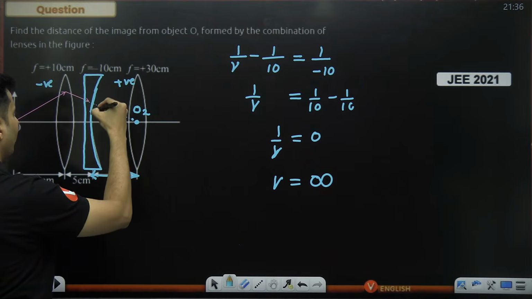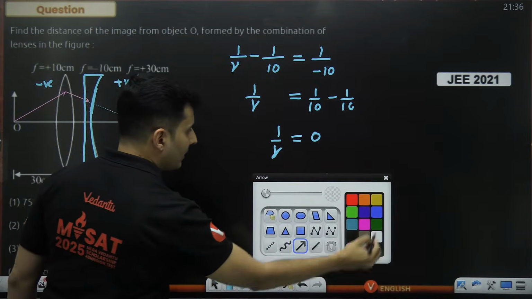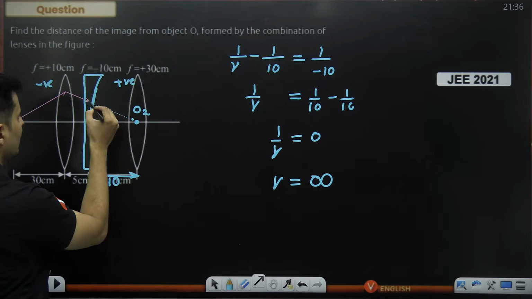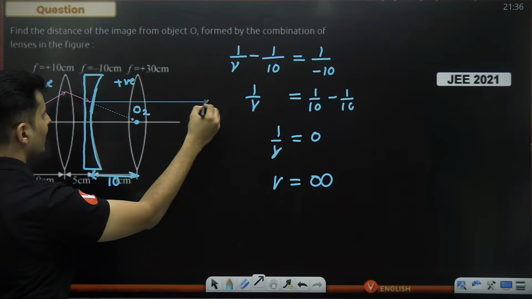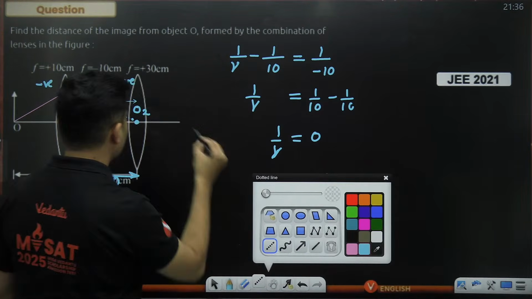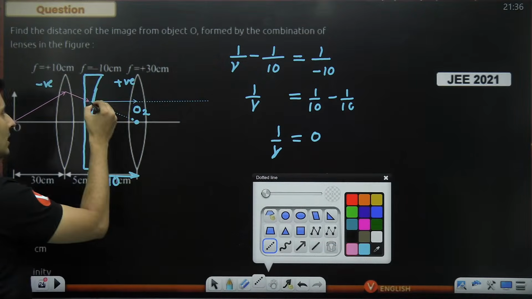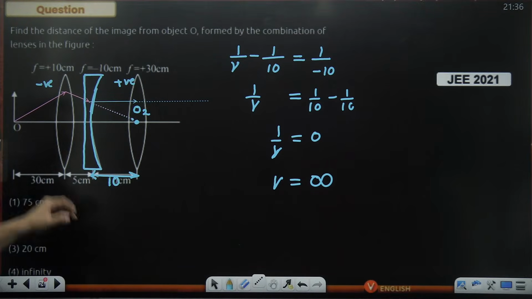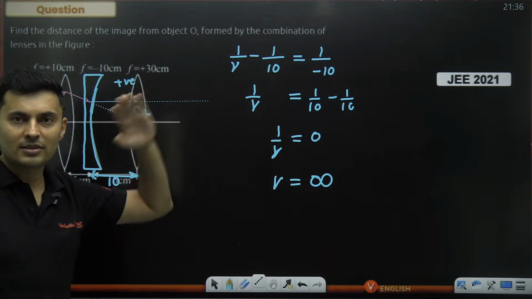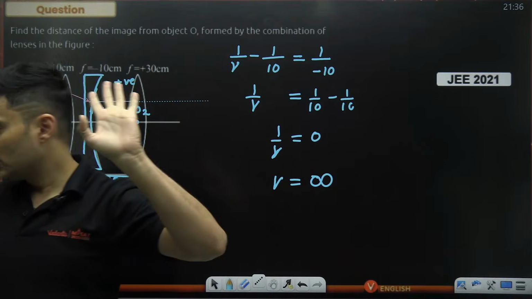But after the refraction at this particular point, what happened? The ray turned such that the image is formed at infinity, meaning the ray just went like this. Yes, it just continued its journey like this. Is this absolutely clear, my dear warriors? The ray is just going like this, parallel to the principal axis. How many of you understood till this point?